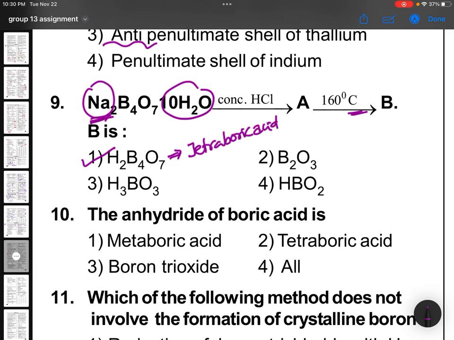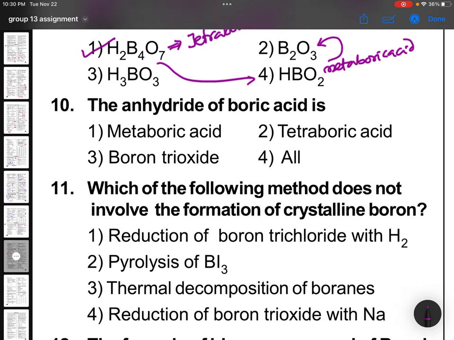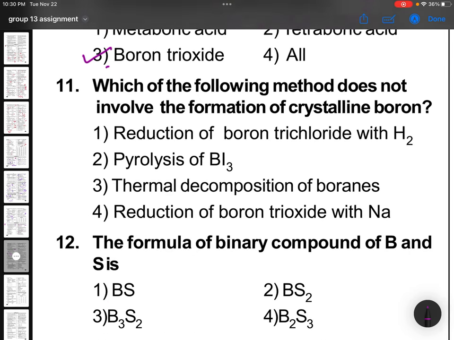This on further heating will give you metaboric acid, which on further heating will give you boric anhydride. The anhydride of boric acid is, as I was telling you, boron trioxide. Just now we said, no? Boric acid is H3BO3. On losing water, it will become metaboric acid and finally turns into B2O3. So B2O3 is boron trioxide.